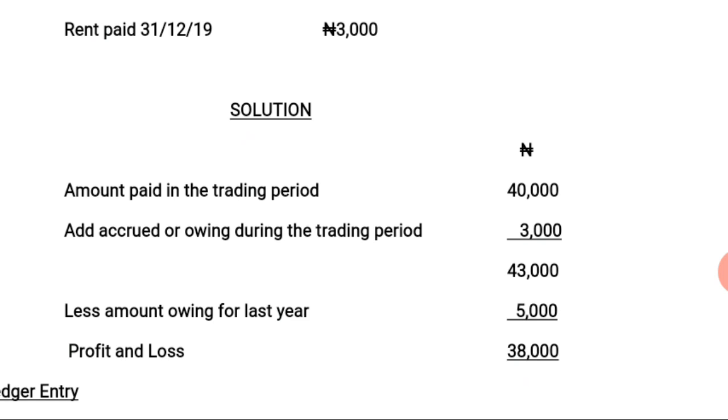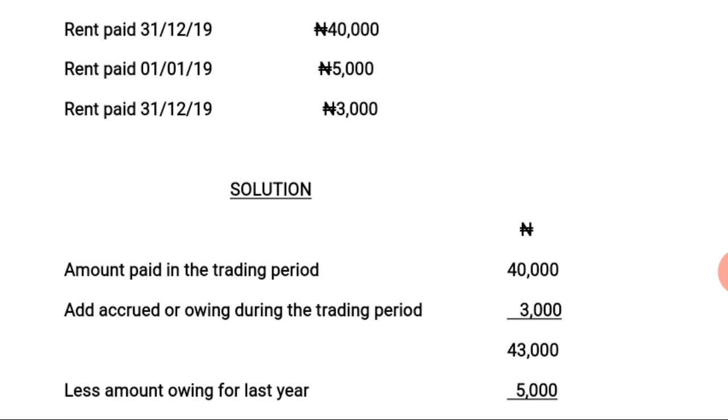That is the rent owing 31/12/19, which was 3,000 naira, to 40,000 naira. So we have 43,000 naira. Then you have to less the rent owing 01/01/2019, that is the rent owing as at 1st January 2019, which was 5,000 naira.